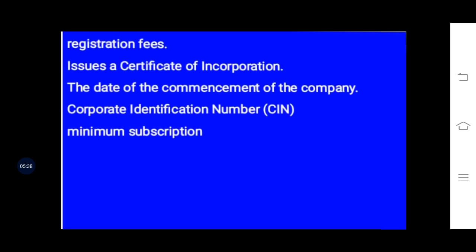In the COI, that is the Certificate of Incorporation, the date on which they get the Certificate of Incorporation is the date of commencing the company. That means, for example, the idea of establishing a company comes to the mind of a promoter on 20 June 2000.